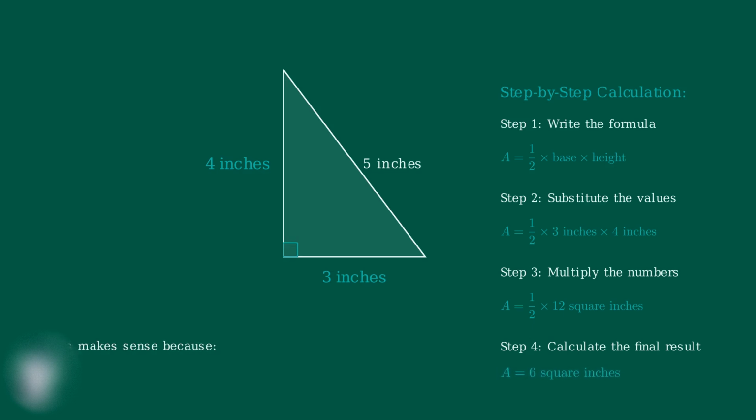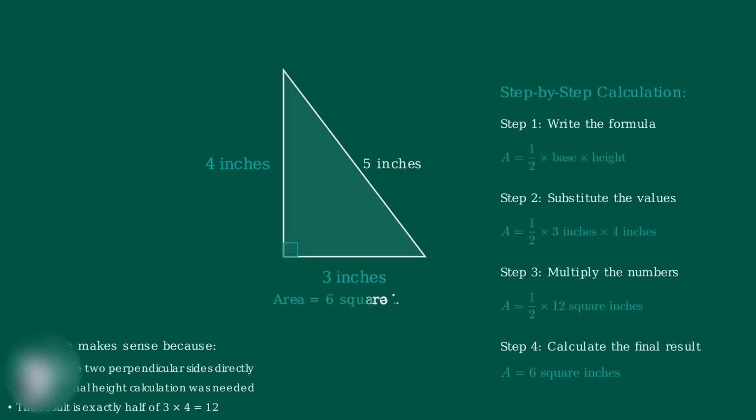This result makes perfect sense. We were able to use the two perpendicular sides directly as base and height without any additional calculations. The area of 6 square inches is exactly half of the rectangle that would be formed by these two sides. Right-angled triangles are particularly useful in real-world applications because their perpendicular sides make area calculations straightforward and eliminate the need for complex height measurements.